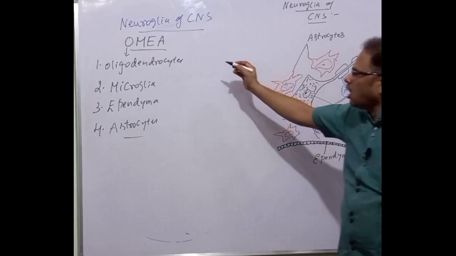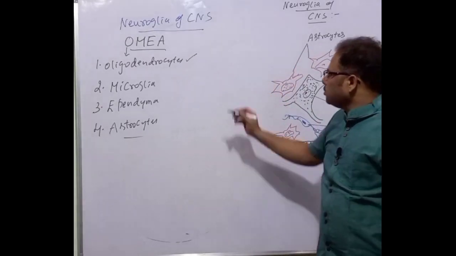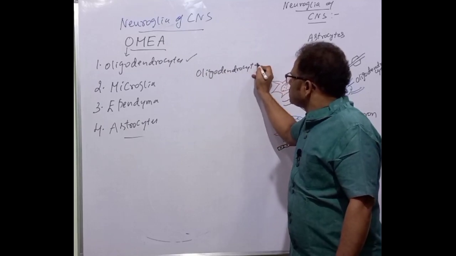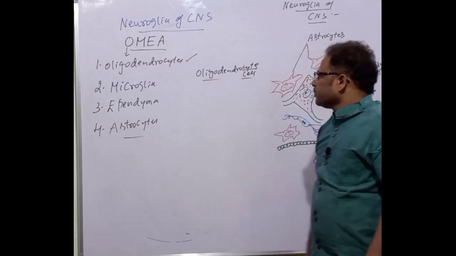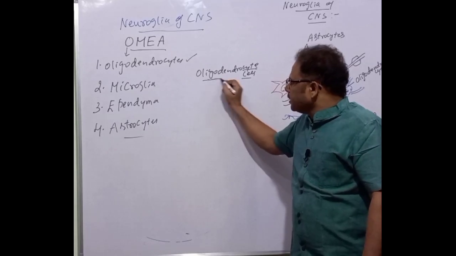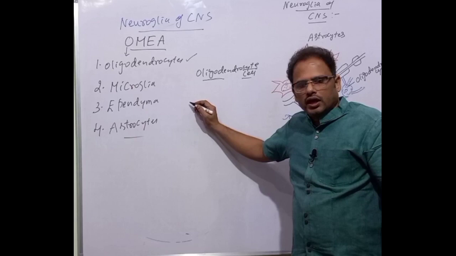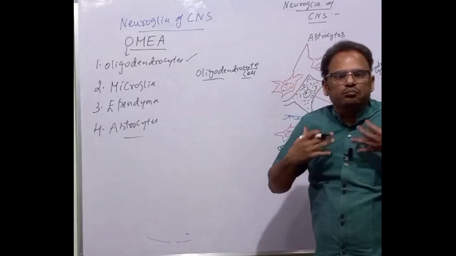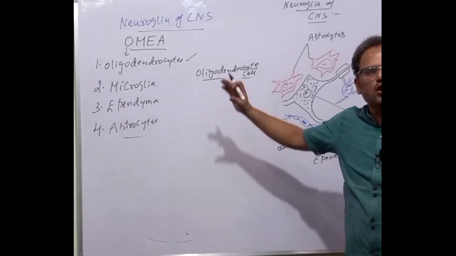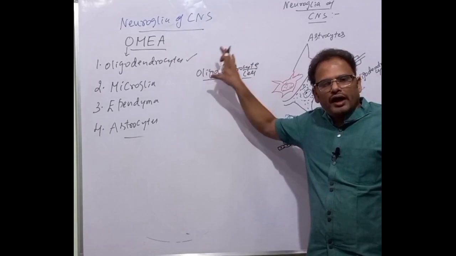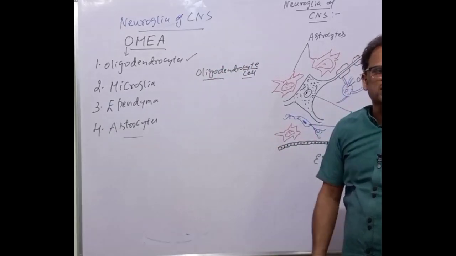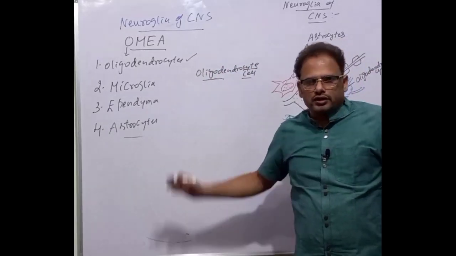First of all, starting with the oligodendrocyte. Cyte, what is an oligodendrocyte? Cyte means a cell. In the previous session I told you that the myelin sheath is formed because of the oligodendrocyte. A single oligodendrocyte can myelinate many axons. It can secrete the myelin sheath around many axons. That's a function of the oligodendrocyte. Myelin sheath, which is a lipid structure, is formed by the oligodendrocyte. A single oligodendrocyte can myelinate many axons.